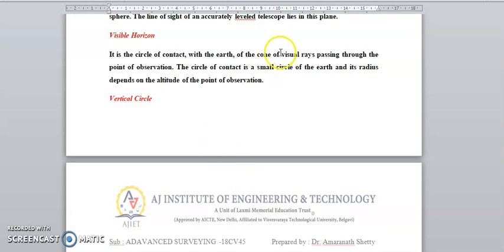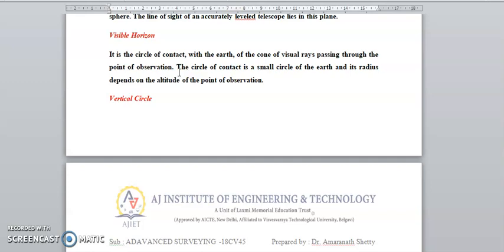with the Earth, of the cone of visual rays passing through the point of observation. The circle of contact is a small circle of the Earth. Its radius depends upon the altitude of the point of observation.